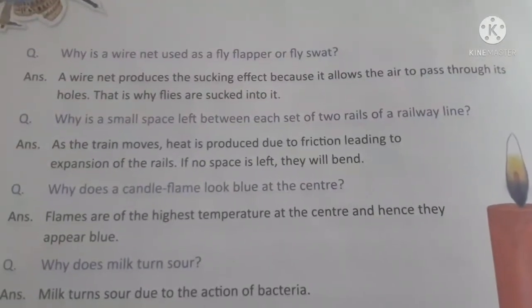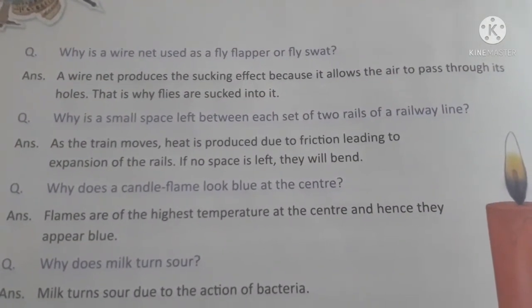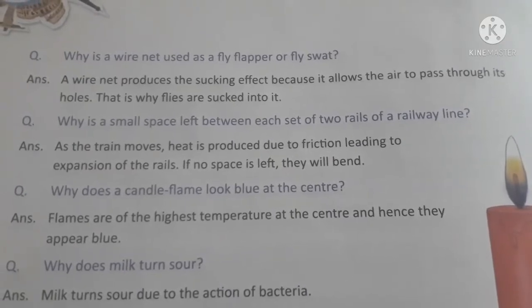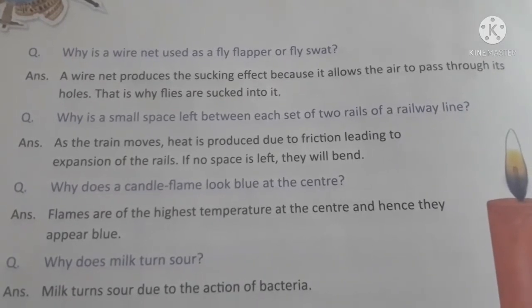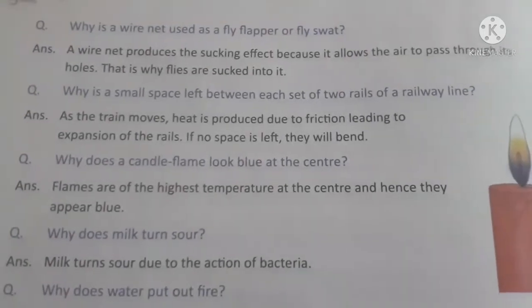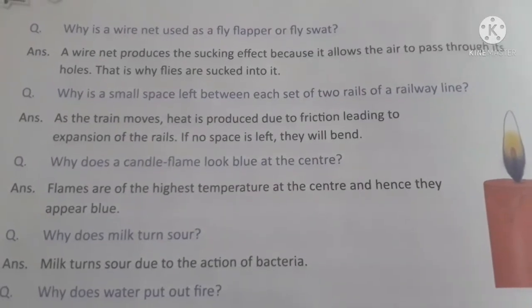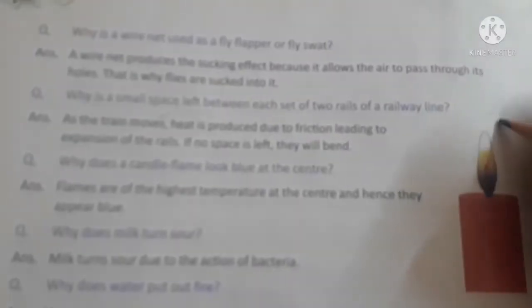Okay, then after that, why is a small space left between each set of two rails of a railway lane? As the train moves, heat is produced due to friction leading to expansion of the rails. If no space is left, they will bend. So the small spaces between each set of two rails of a railway lane, see, the gap is very important.